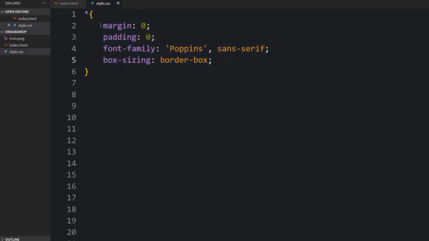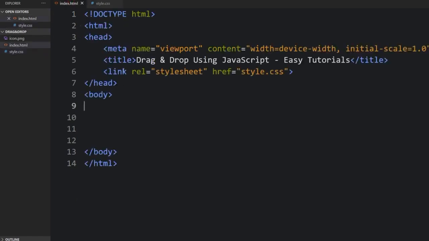So, margin, padding, font family, and box sizing. These CSS properties are applicable to all the elements. I had a title which is drag and drop. I just leave this there as Eddi Tech because I'm on the Eddi Tech channel. So that's the CSS link, the style.css link. As you can see, that's the CSS file.